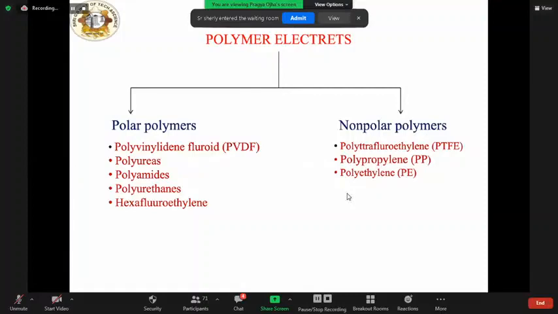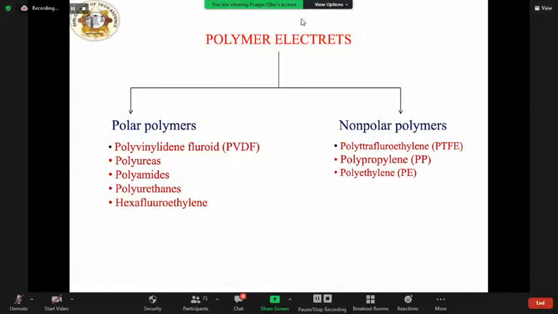These have different ranges. If we are talking about ionic, that is 0.43 to 0.87 electron volt. In hydrogen bonding, it is 0.13 to 0.30 eV. Dipole interaction is 0.07 to 0.13 eV. And van der Waals is 0.002 to 0.009 electron volt. The phenomena associated with the secondary forces are more temperature dependent than their primary counterparts, because of the fact that secondary forces have low values of dissociation energies. The secondary forces strongly influence nature and molecular motion in polymers, which in turn affect their dielectric behavior, charge transport,